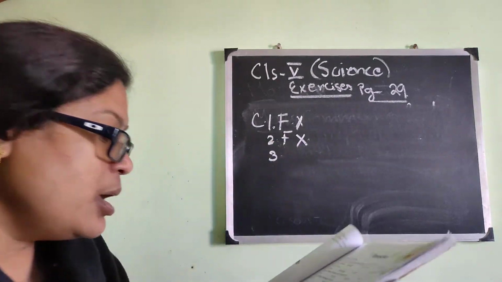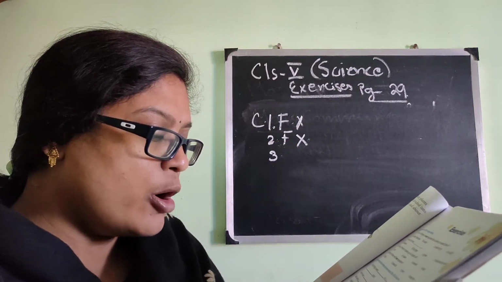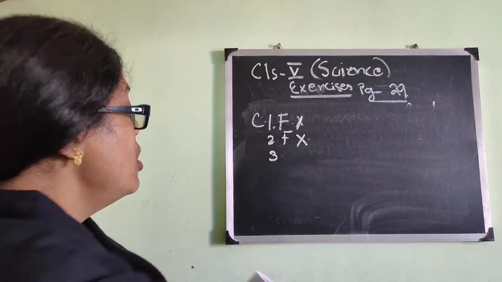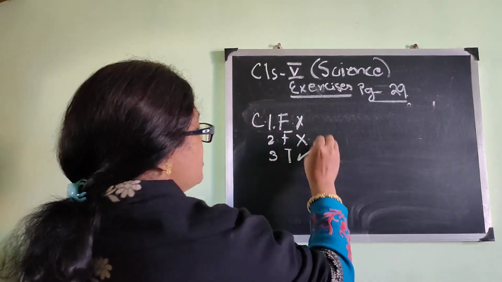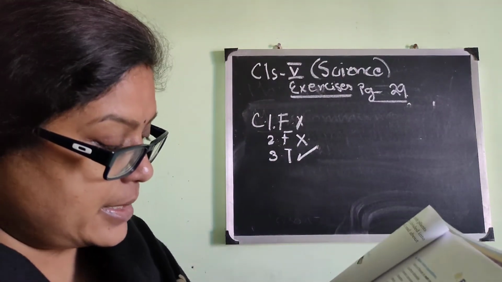Number 3. Some living things are made up of only one cell. It is true. We have read about amoeba. So the answer is correct.